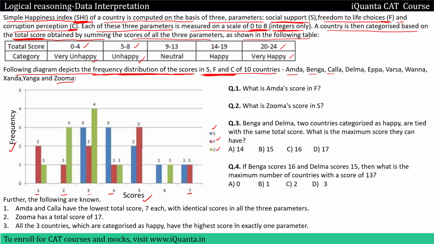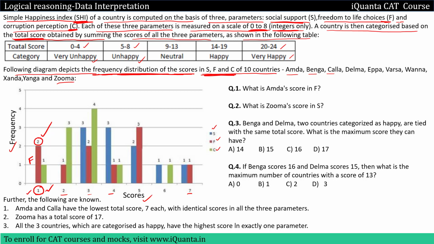Frequency distribution of score means how many times a score is given. If I read it for score 1, I can see the red bar, which is F, has frequency 2. That means to parameter F a score of 1 was given 2 times, or to two countries a score of 1 can be given.